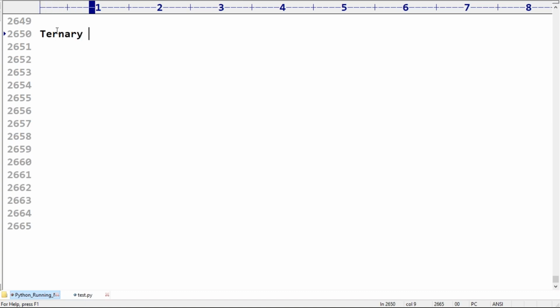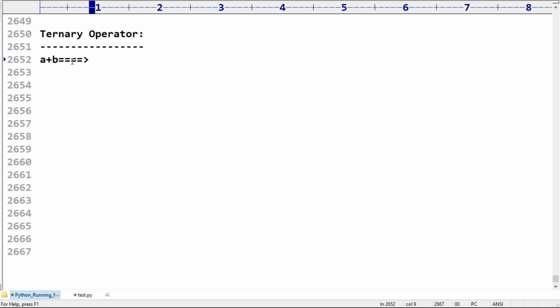The ternary operator. Now if you observe, what is the syntax of the ternary operator? Observe very carefully. In a plus b, the plus operator is applied to how many operands? Can you tell how many arguments there are for the plus operator? Two arguments, a and b.